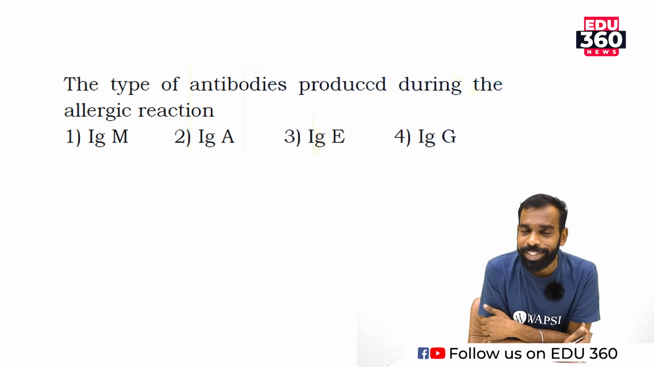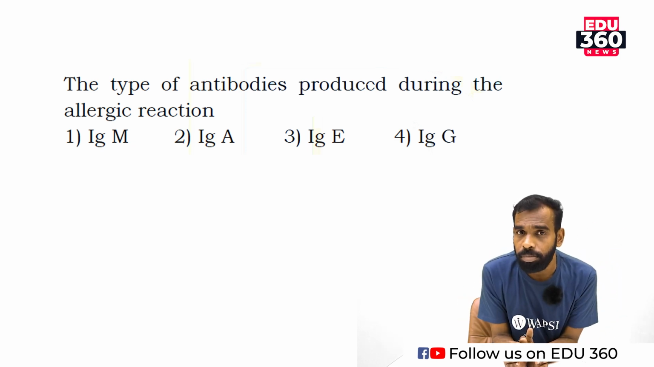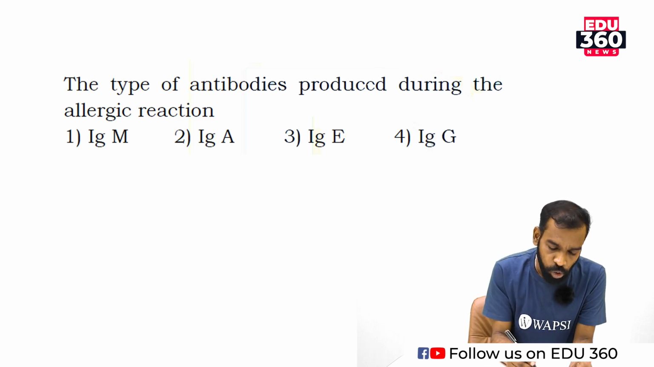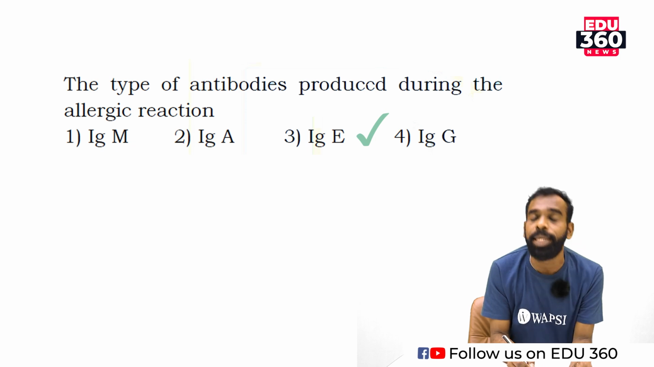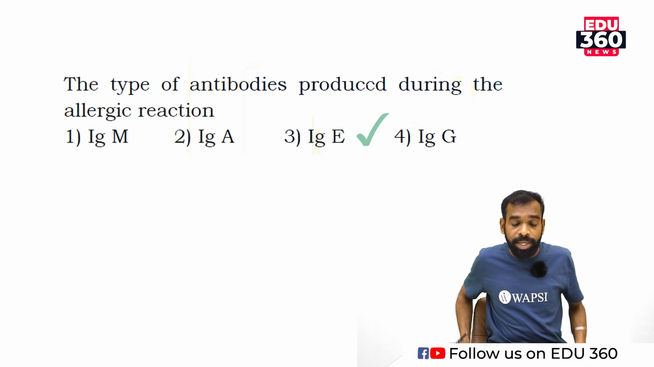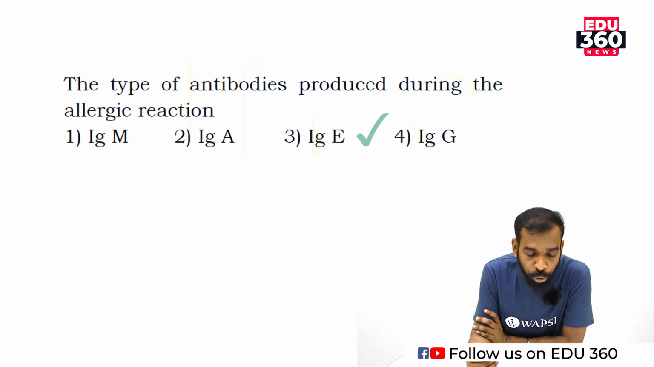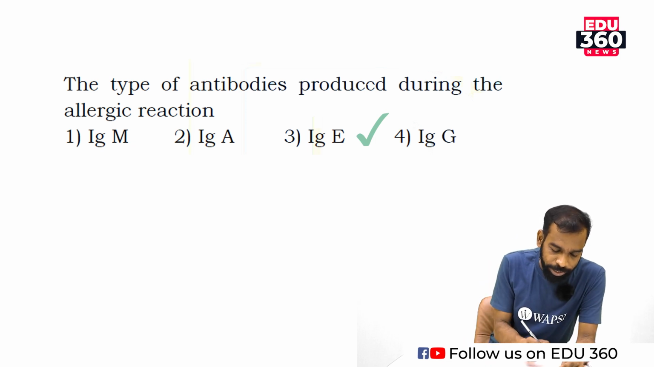So, when our body is exposed to an allergen, the body will create a sudden immune response. That type of immune response is commonly known as allergy. Here we have option 3, immunoglobulin E. Immunoglobulin E is produced during an allergic reaction. So the type of antibody produced during the allergic reaction is immunoglobulin E. Don't forget immunoglobulin E. Okay, next question.